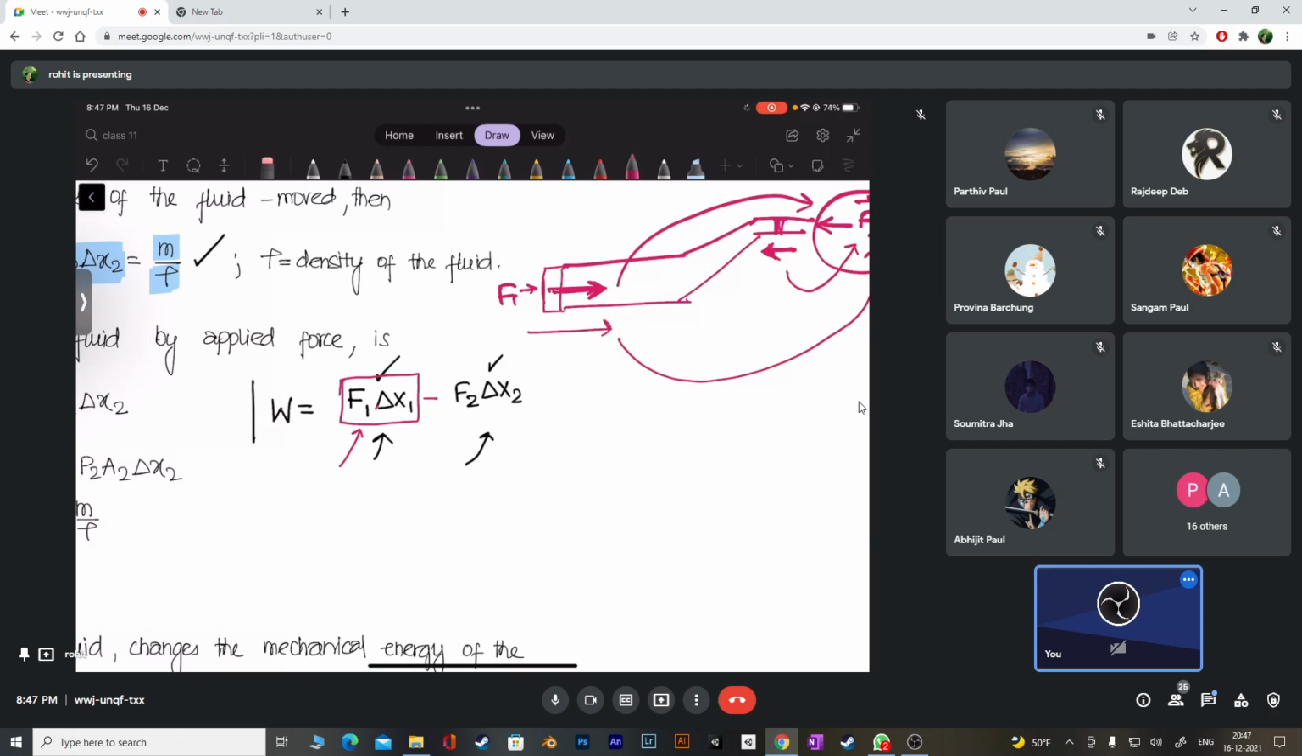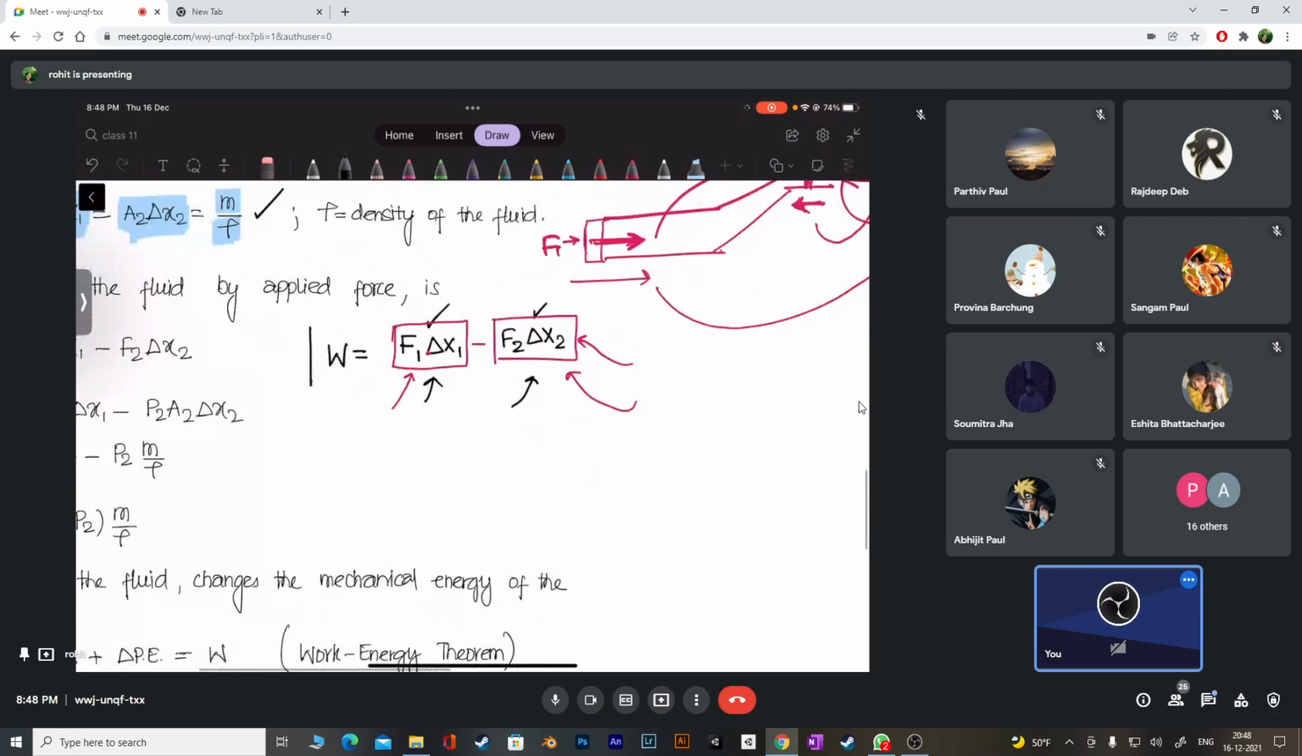F1 into delta x1. But this force, this work done, has to be removed by what? Work done by the force which is already there. That is F2 delta x2. Can you understand this one? Can you understand what is happening?